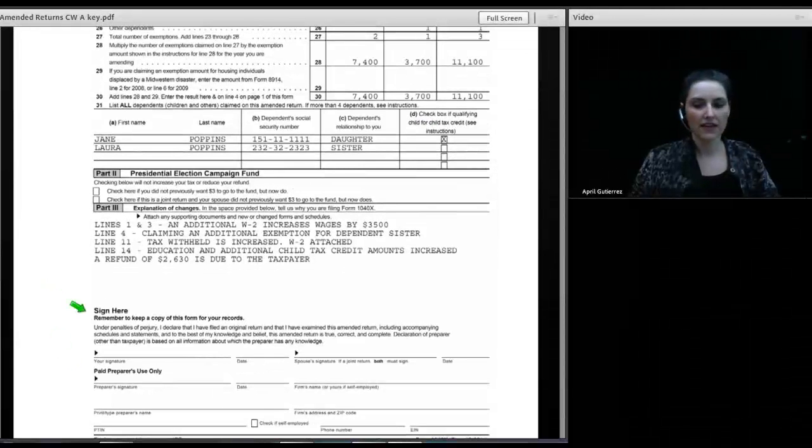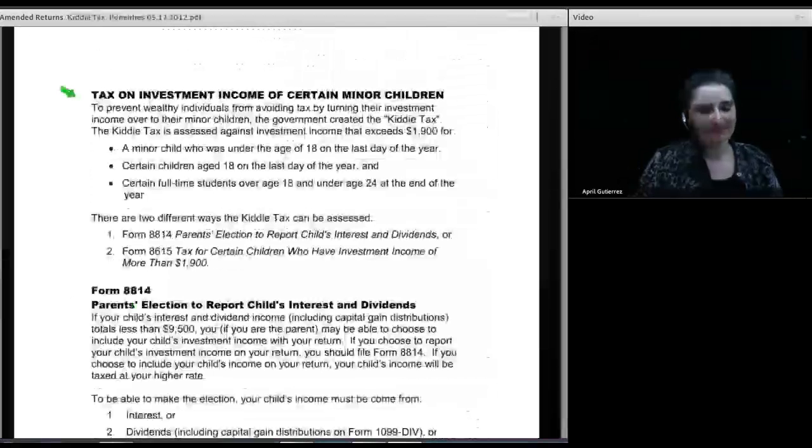So that is how to correctly complete an amended return. And when you are working with tax software, do not assume that the tax software gets remotely close to this result without some labor-intensive work on you as the preparer. It will never come out with the correct result without you having done some work and thinking.